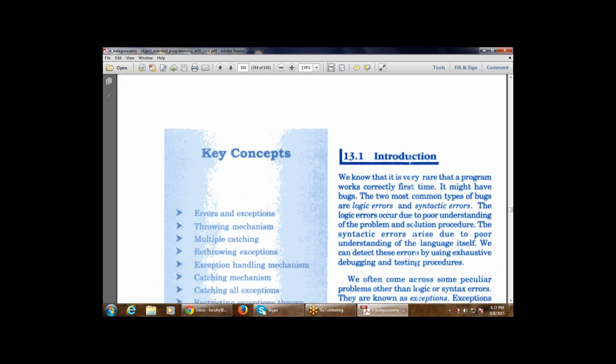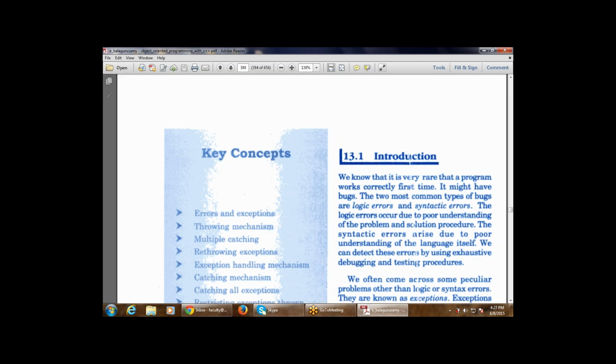There is a little bit of difference between bugs and errors, but I'm not going into the system part because we are studying programming, right? But in programming there is the same concept: there is no difference between a bug and an error. So the two most common types of bugs are logic errors and syntactic errors. Two bugs are available, two errors are available. One is logical errors, one is syntactic errors.